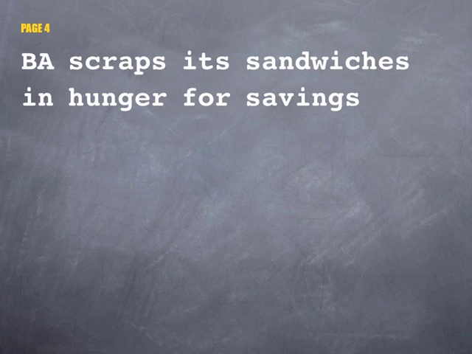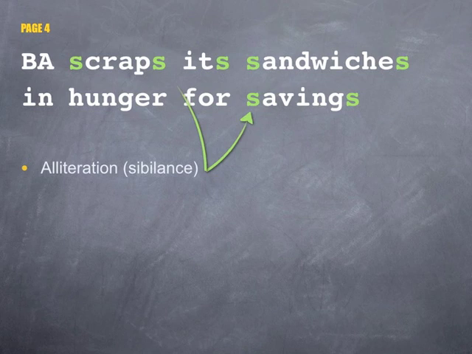The first thing to point out is the alliteration, or more specifically the sibilance, which is used here. Journalists often borrow this technique from poetry to make the headline sound catchy or rhythmic. The S sound is used in the case of this headline. Next, the writer has used a pun in the word hunger.